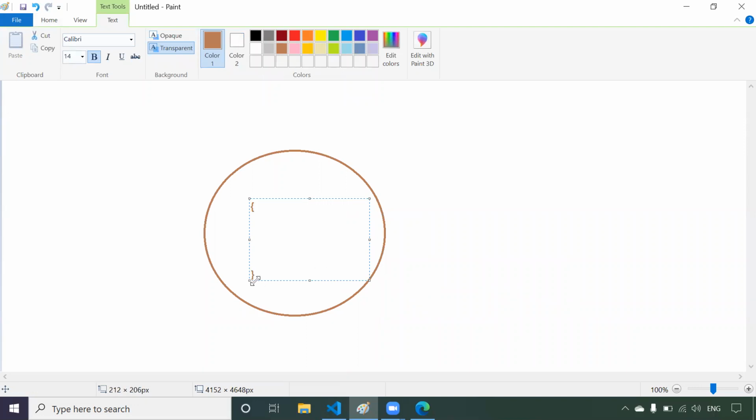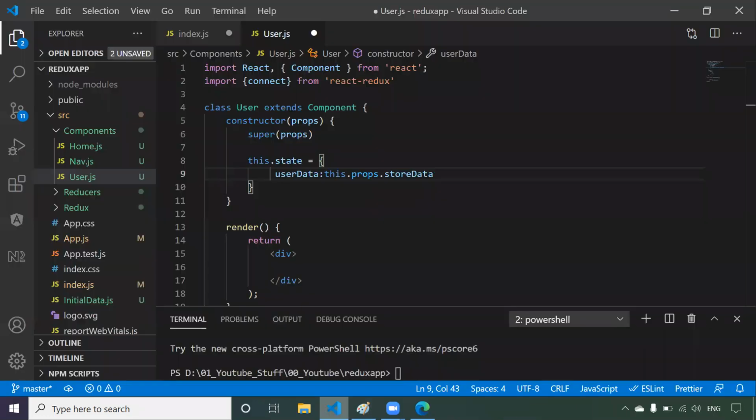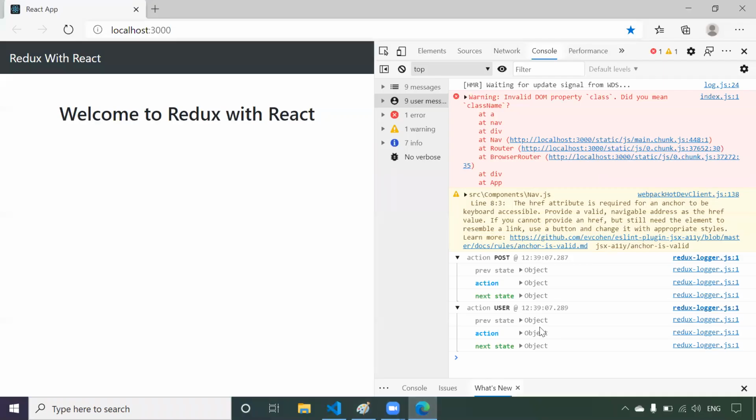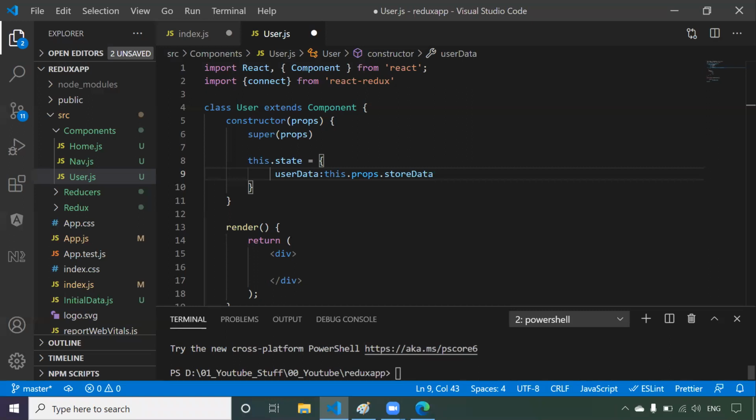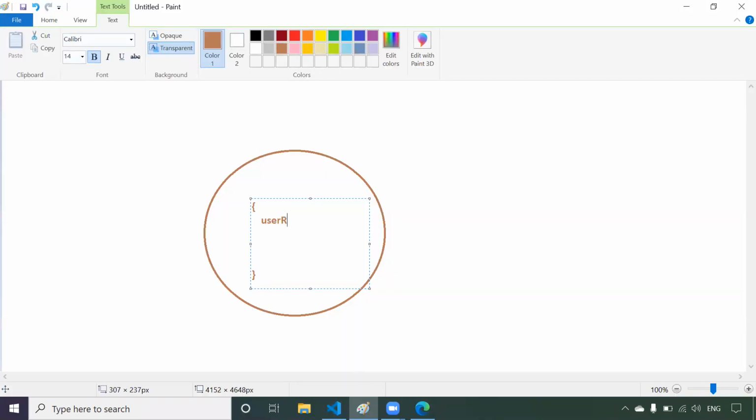This is the store object. Now this object contains userReducer. We defined the reducer and registered it, so the store contains a key called userReducer, and userReducer is also one object.